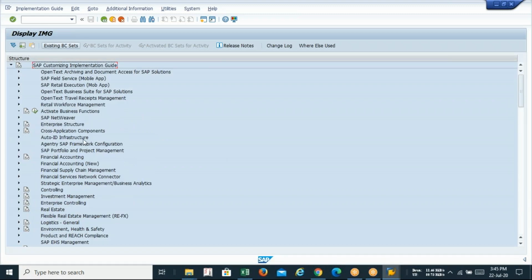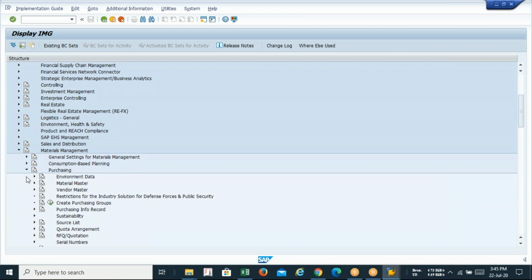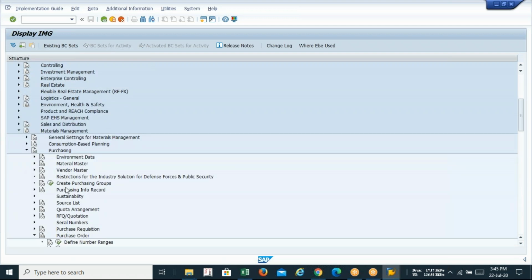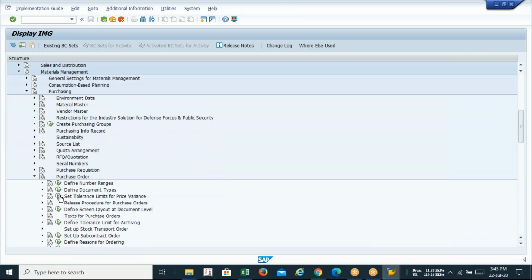After SAP Reference IMG, you have to come to Material Management. Under Material Management comes Purchasing. In the Purchasing list, there is an option called Purchase Order. Under Purchase Order, this is your target area: Set Tolerance Limit for Price Variance. So the steps will be Material Management, then Purchasing, then Purchase Order, then Set Tolerance Limit for Price Variance.